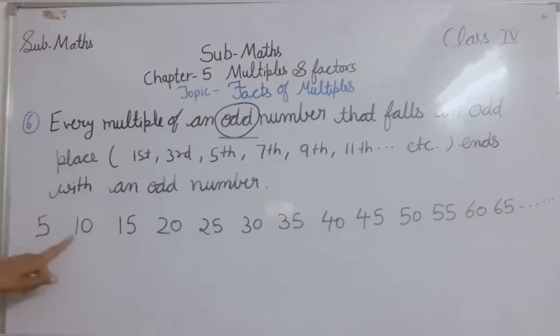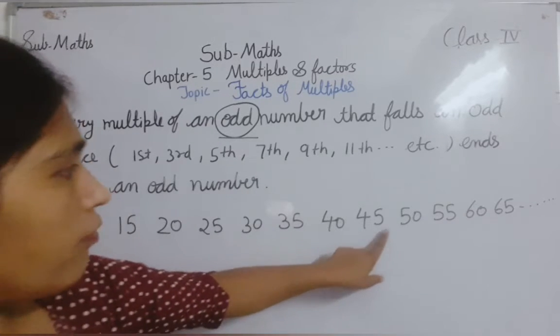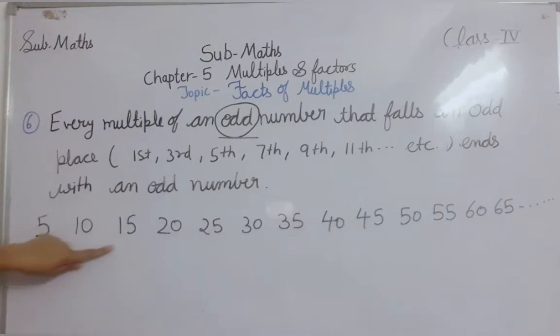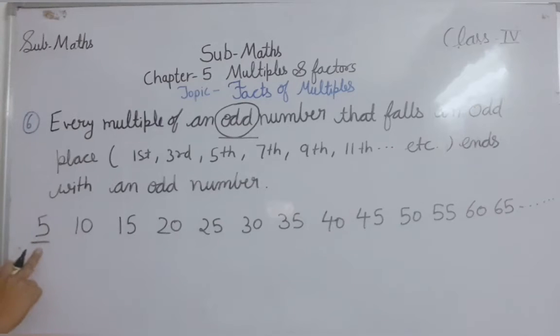I have written the multiples of an odd number. This 5 is the odd number and these are its multiples.